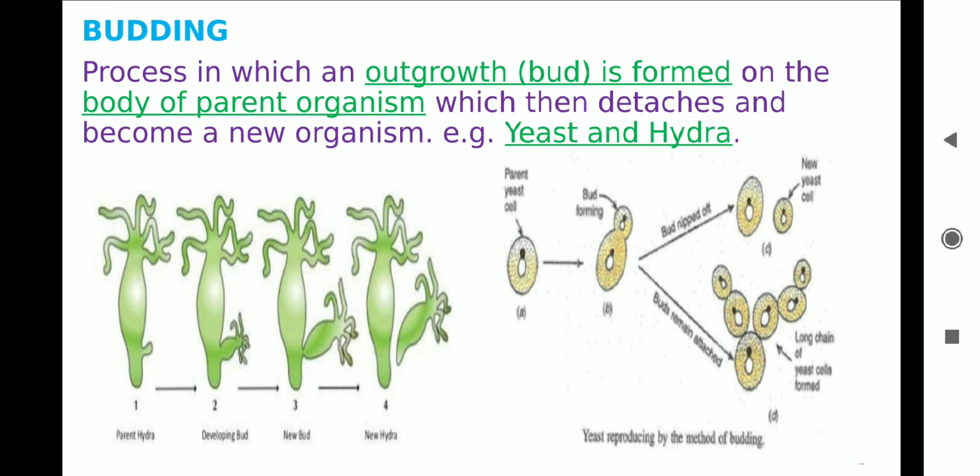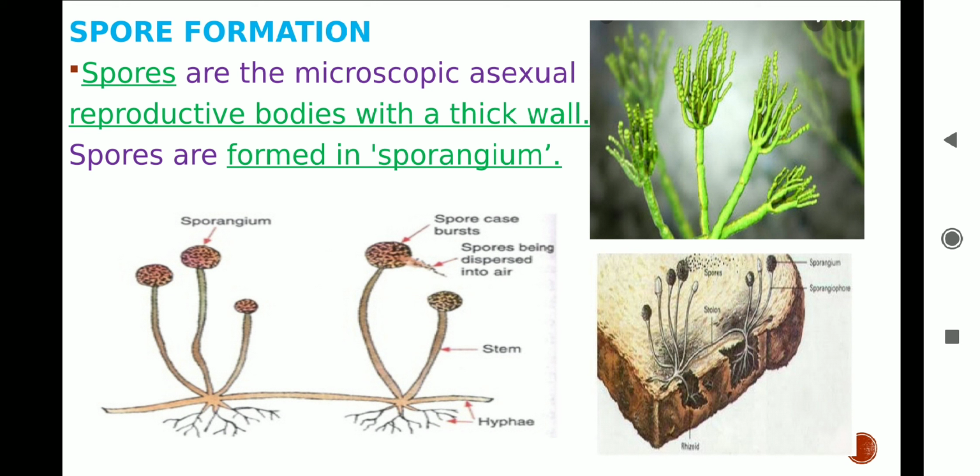Students, remember that budding in yeast is fast. Sometimes the first bud starts developing its own bud before its detachment from the parent, resulting in a chain of yeast cells, as you can see in the second image. Third asexual reproduction method is spore formation.